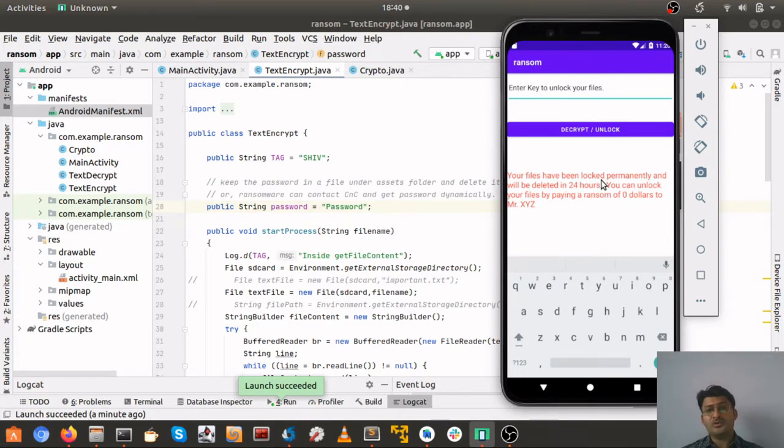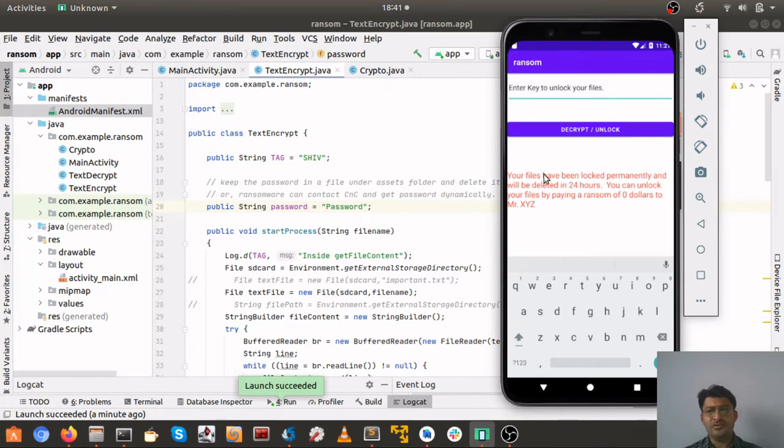So if this was a locker ransomware, this screen would have been stuck and the user could not use his or her device, even if he used the back button or the home button or anything. This screen completely sticks, so it makes your phone unusable unless and until you enter the key here. But that's a part of locker ransomware. We'll discuss it in our next video.